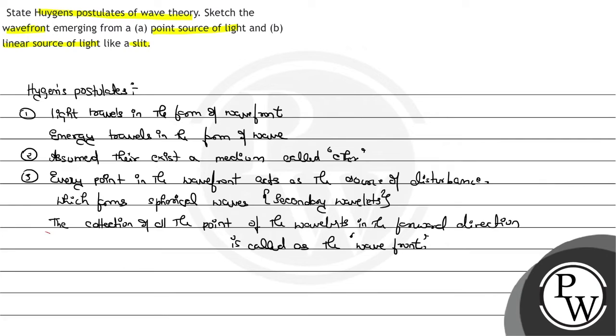So I guess you must be clear what the term wavefront means. It's just the collection of points on the wavelets.